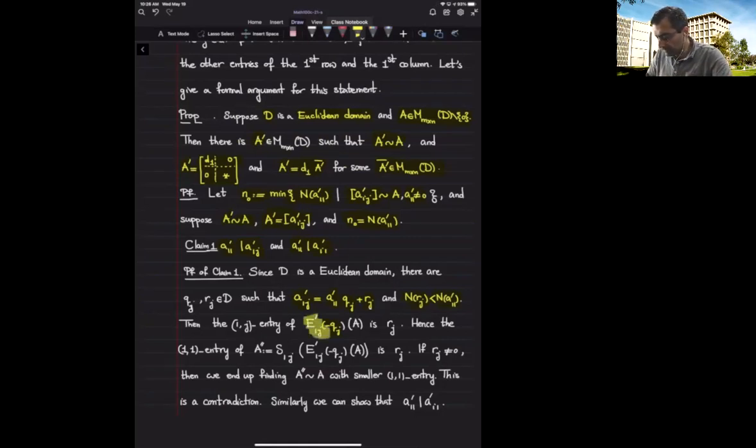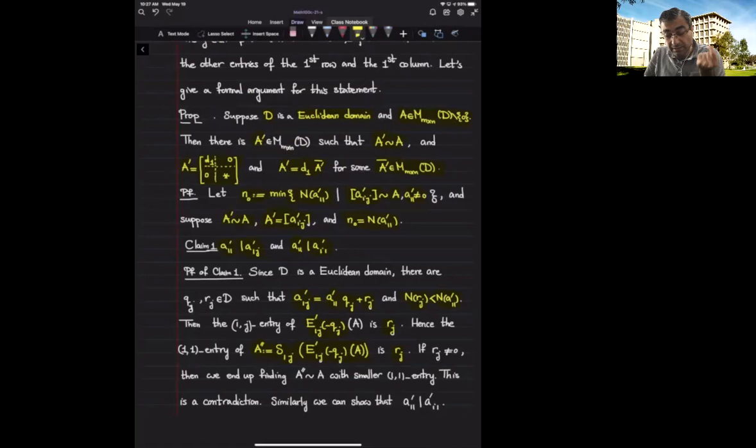So doing this, what do I get in the 1j entry? I end up getting r sub j, because this minus this is r sub j. Now I can swap and put r sub j in the 1,1 component. So I swap the first column and the jth column and end up getting a matrix that is equivalent to A and has r sub j as its 1,1 component.